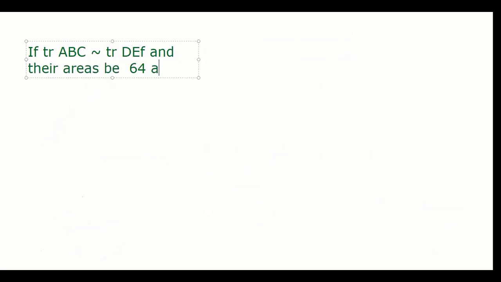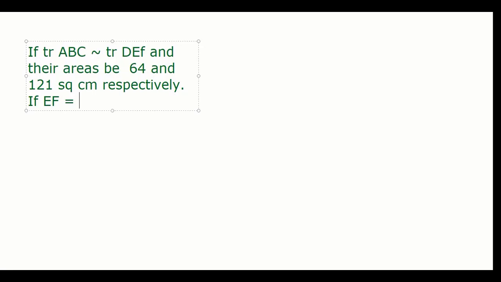If triangle ABC is similar to triangle DEF and their areas be 64 and 121 square centimeter respectively, if EF equal to 15.4 centimeter, find BC. BC का length निकालो guys. It's a very easy question. Everybody do it fast.